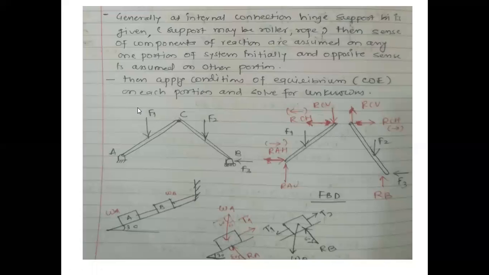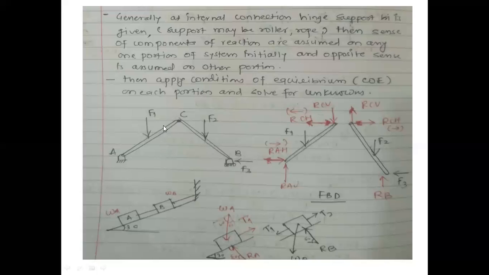Here I can see A joint is there, B joint is there, and C joint is also there. It is very much known to us that whenever hinge support is there, there will be two unknowns. Whenever roller support is there, there will be one unknown. Again, internal hinge is there, so two unknowns are there. 2 plus 2, 4, plus 1 is 5. 5 unknowns are there, and number of equations are 3 only.